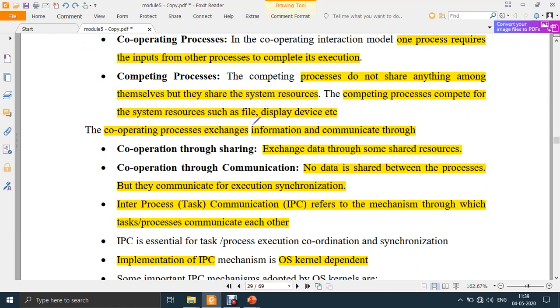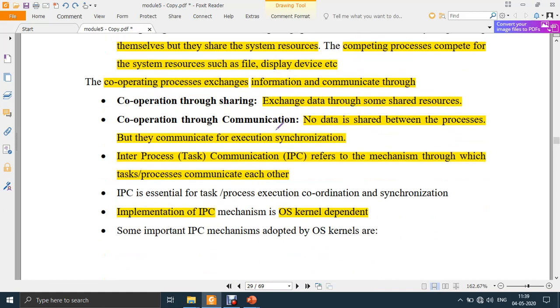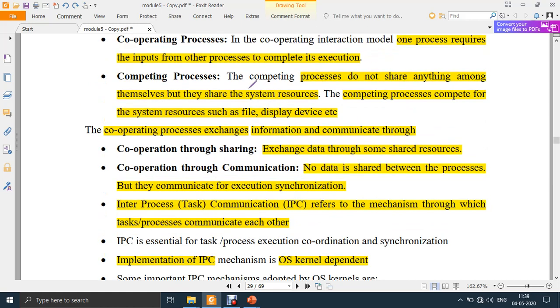So always map to real world examples. Now we shall talk about cooperating processes: how they cooperate with each other, or how they pass the inputs to each other. It can happen through sharing. What is sharing? Exchange data through some shared resource. This cooperation of processes can happen through resource sharing, which is sharing some data through the shared resources.